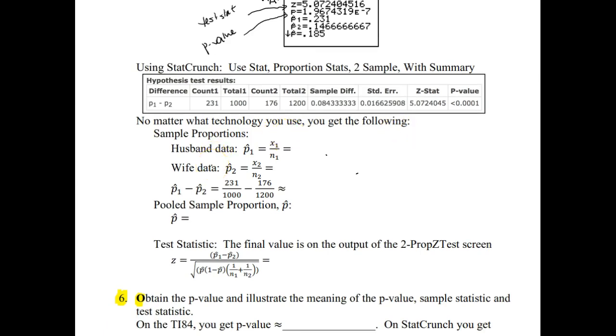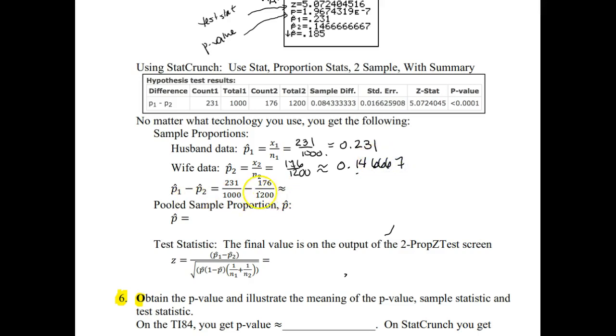So from the husband data, we would have had x1 out of n1, so that was 231 out of 1,000. So that gave us 0.231. The wife data, we had 176 out of 1,200, which gives us about 0.146667.